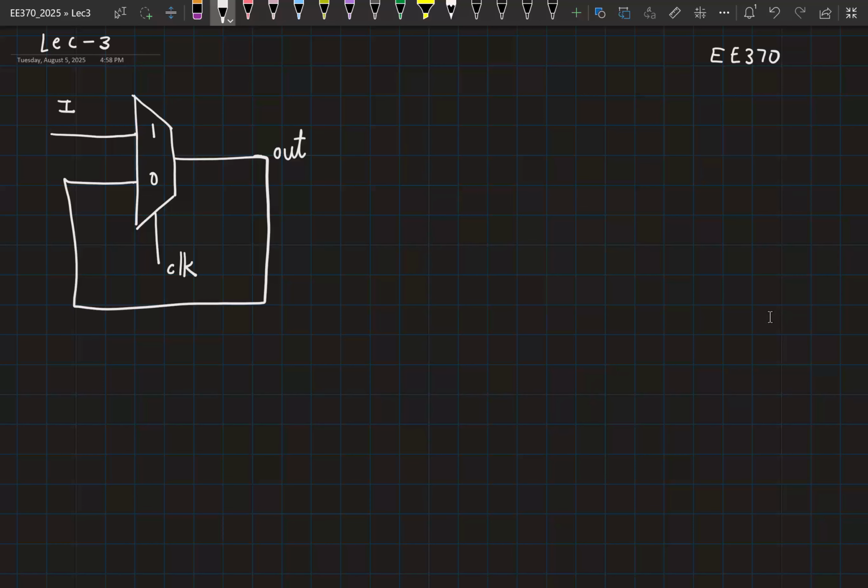Now I can implement this by declaring out as a wire data type. So let me show you how that can be done. There is this conditional statement, which is a ternary operator, where the syntax is like this. So you give the condition, then question mark. If the condition is true, then what needs to be executed is written here, colon. If the condition is false, what needs to be executed is written here. This is a ternary operator. It can handle 3 operands.